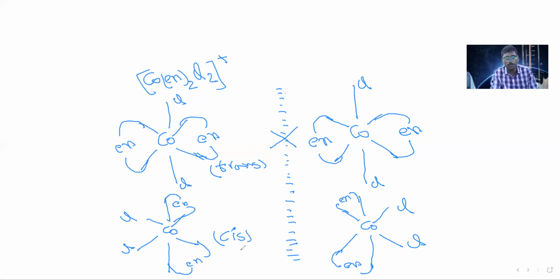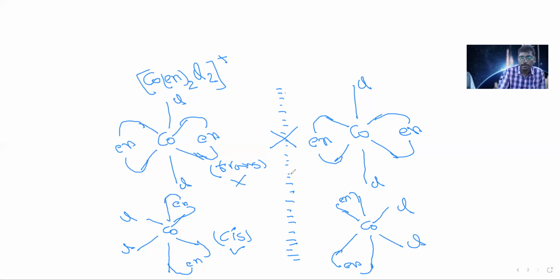Both are mirror images, but when you place this molecule on top of the other, superimposability is not possible. That means these two are non-superimposable, and these two are called optical isomers. So the cis molecule will exhibit optical isomerism, whereas the trans molecule does not.